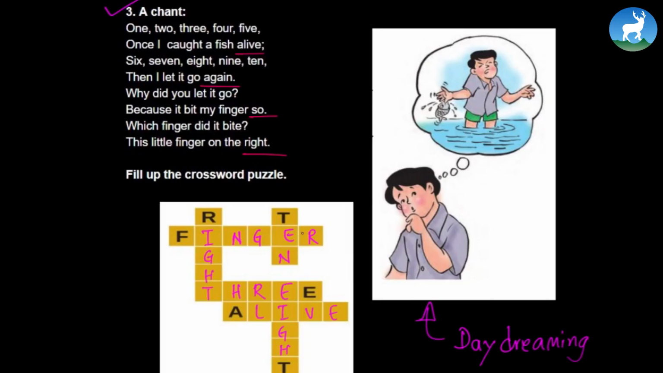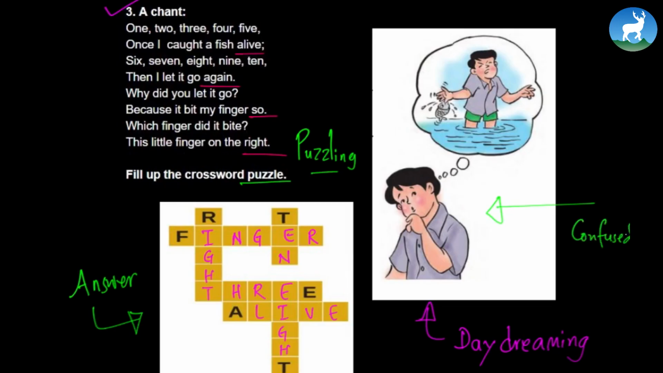Starts with F and goes finger, F-I-R-S-T, right, and then 3, alive, 8, 10. So I think this is the final answer. It was a little confusing. It was puzzling, so it's called puzzle. Puzzles are puzzling, right? So yes, it was a bit puzzling and I was puzzled just like this boy here. So I was confused in a way. Anyway, I tried finding the right answer, so it seems like the right answer.